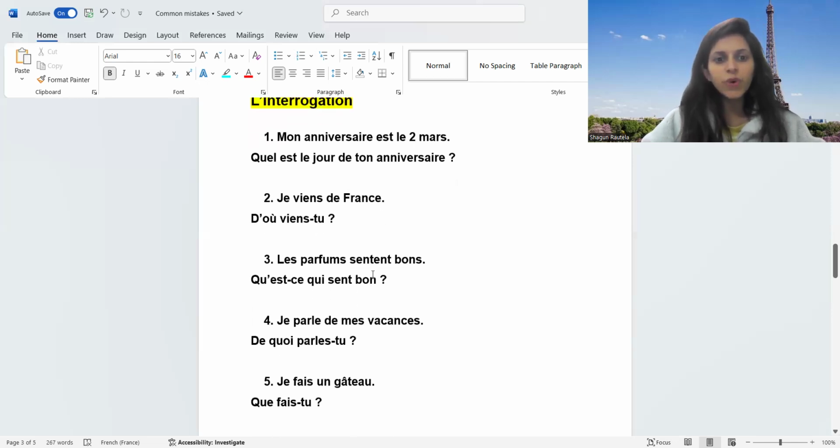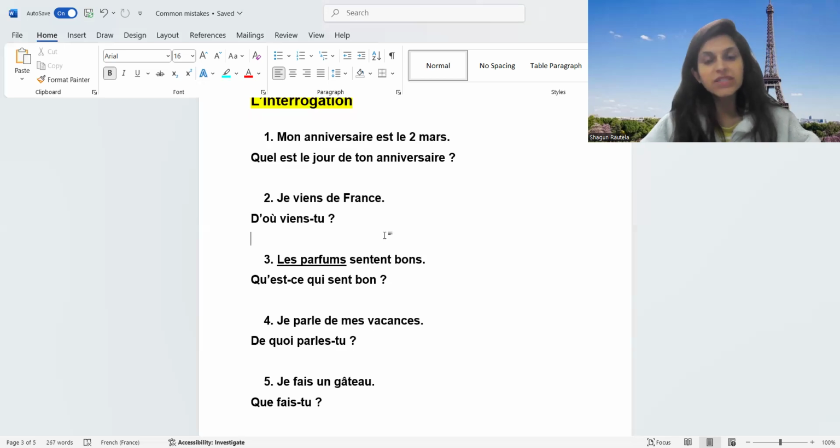Third part, very, very important. When the first word is a noun and we have to replace that noun, it's a non-living thing. Right? The perfume smells good. The question will always be "qu'est-ce qui". This is one of the most important parts of board exam. Most of the time it generally comes when the first word is underlined. It's a non-living thing. The perfume smells good.